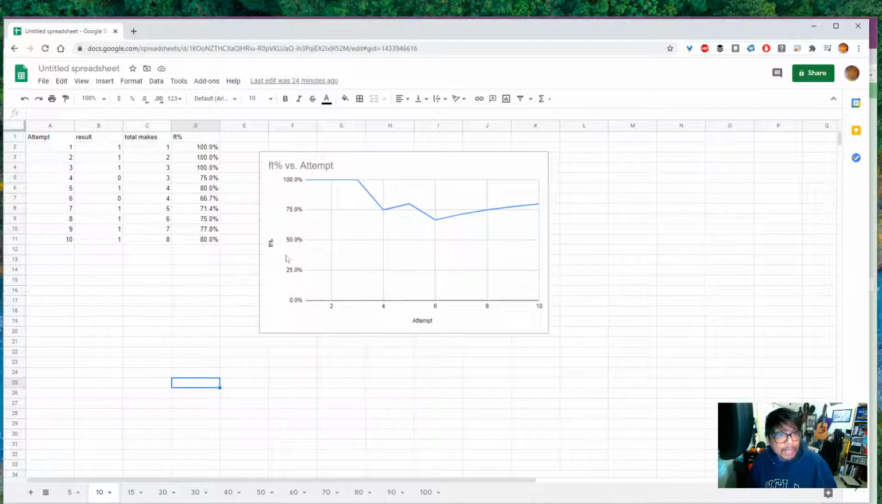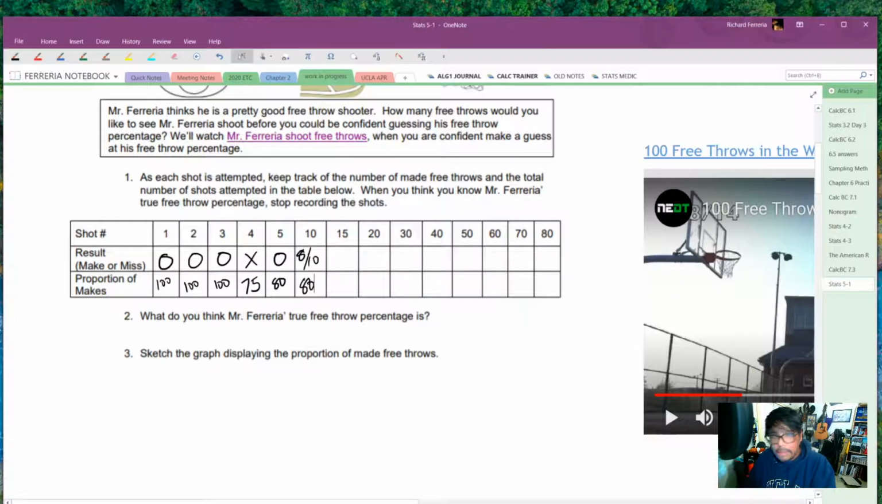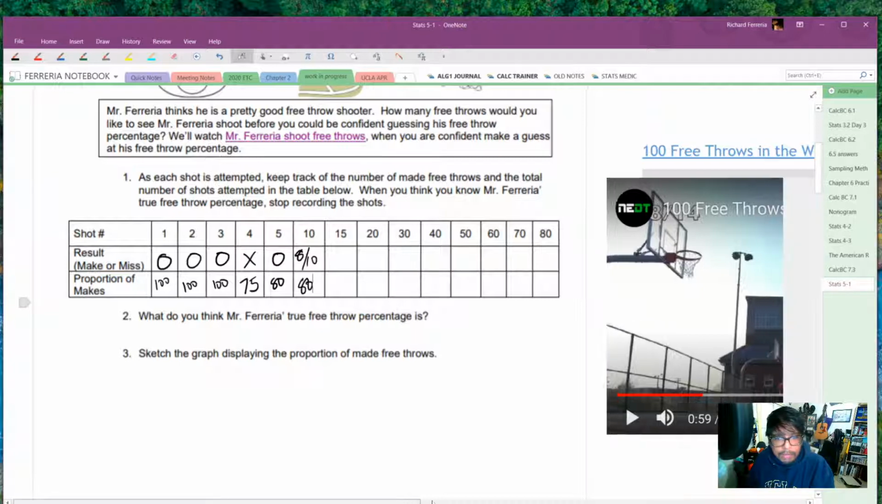He's at 80% now. This is his free throw percentage as a line graph, and notice how we started at 100%, we dip down, we come back up, we dip down a little bit more, and then we come back up, and now we're at 80%. So it looks pretty good. It looks like we got Nick at 80%, and I think we were already at 15.